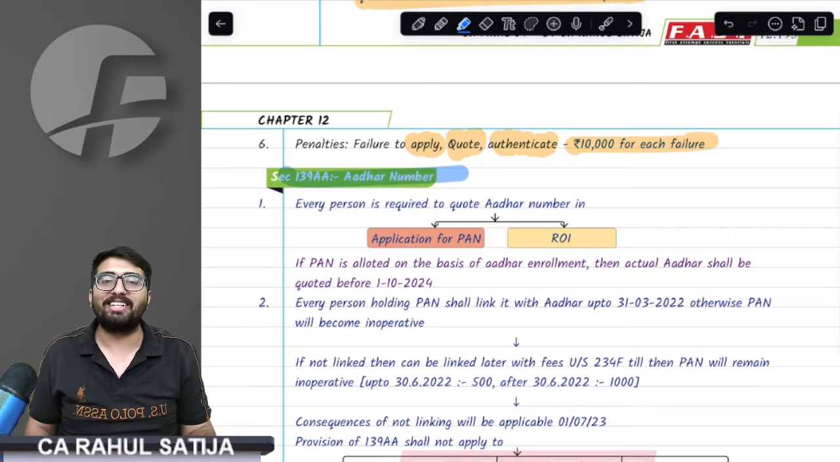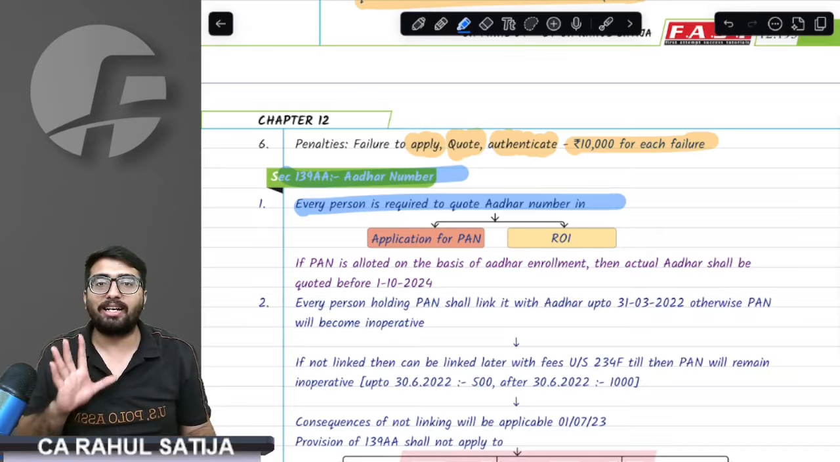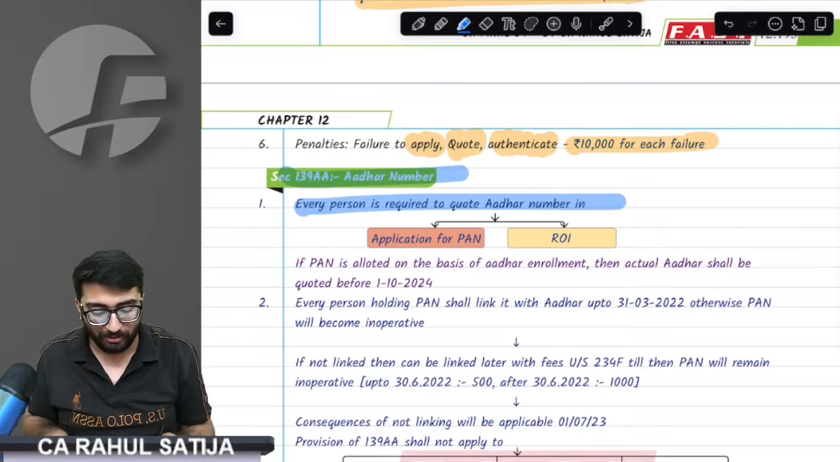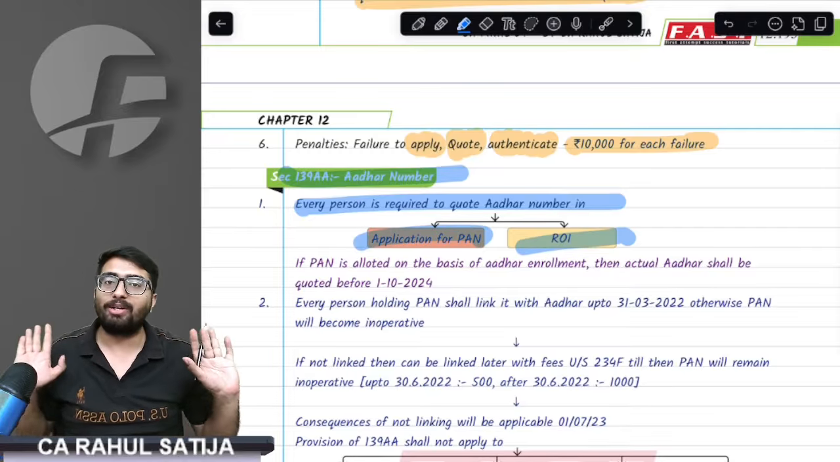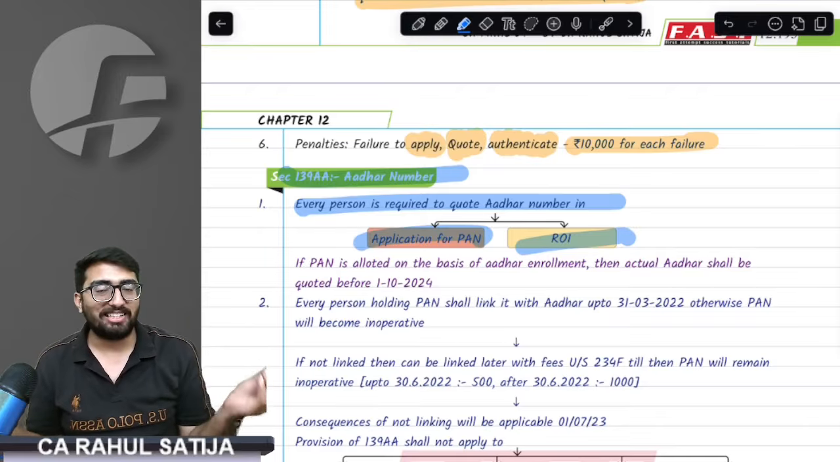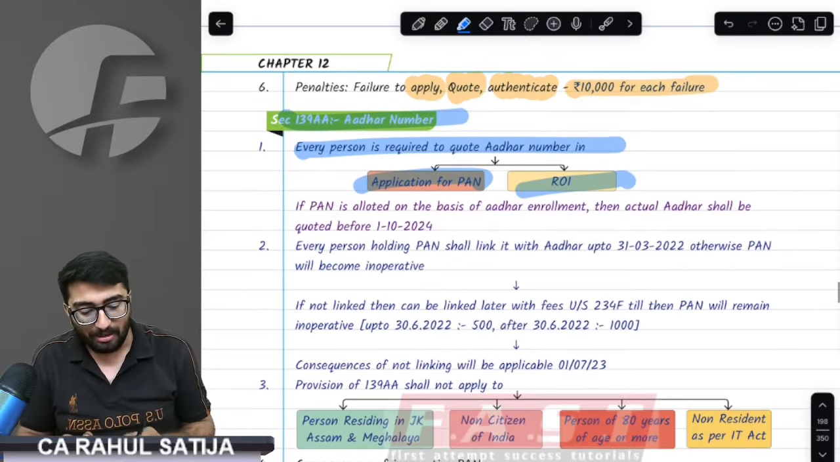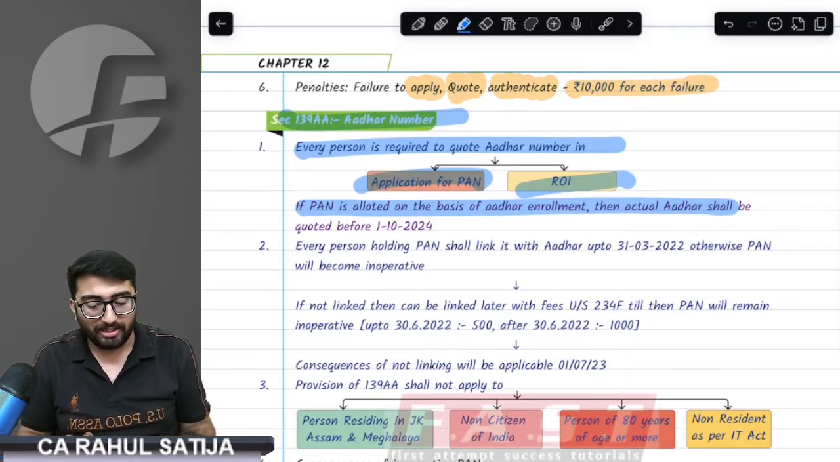Now coming on to 139AA, which is about the Aadhaar number. What is this all about? The provision says every person is required to code Aadhaar whenever you file a return of income or apply for PAN. Your Aadhaar is your identity. I don't know where it will be used. It is not citizenship, but it is the source of identity. You must have Aadhaar.